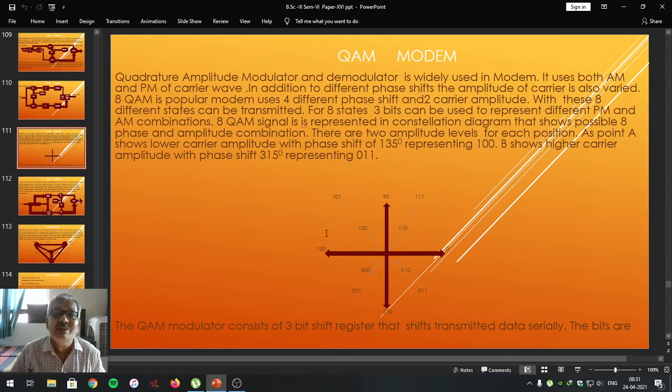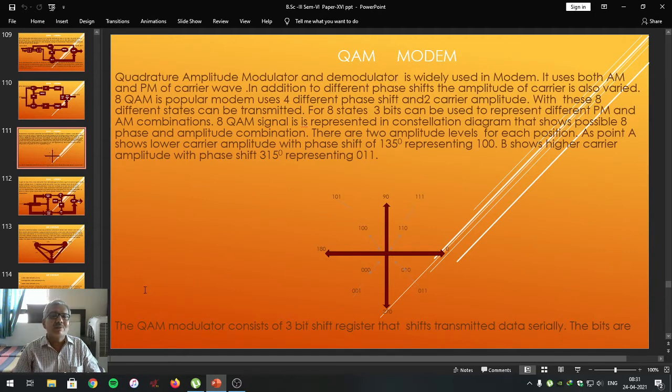So this is a diagram that is known as the constellation diagram, that represents the amplitude levels in the binary form and also the phase. This gives you an idea how one can convert digital data into its corresponding amplitude level of the carrier wave, and reverse, that is carrier amplitude into its corresponding binary data.